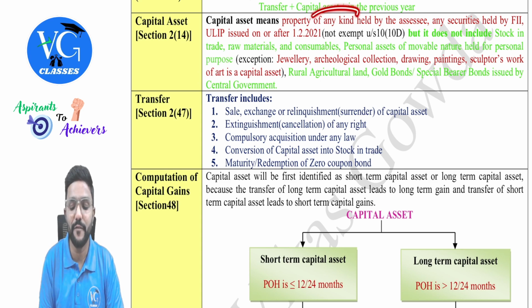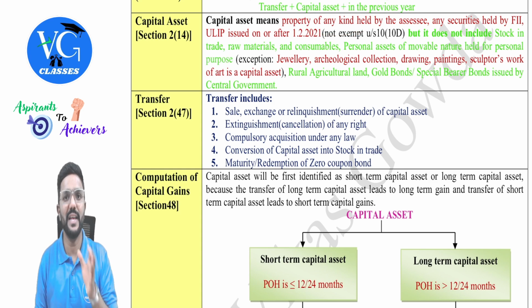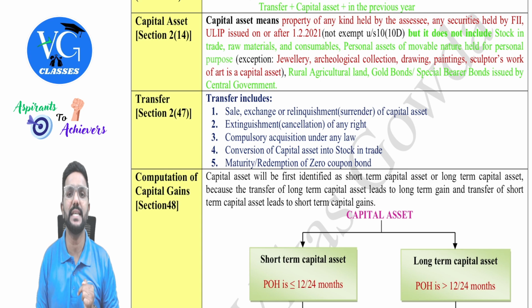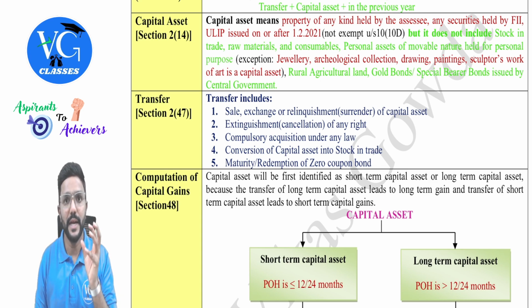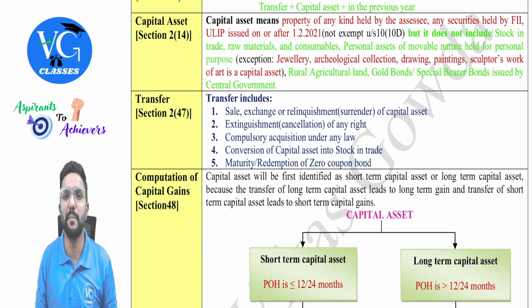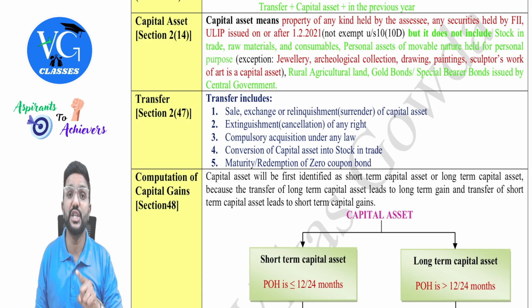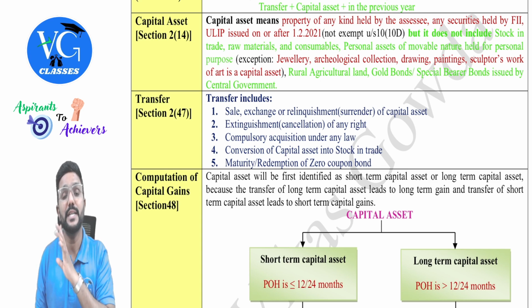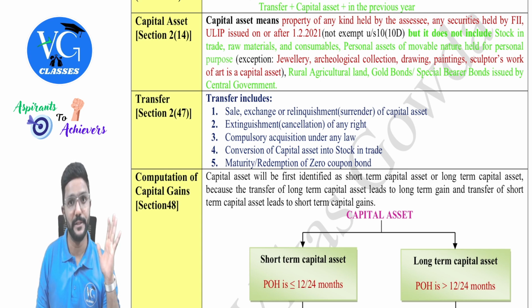Capital asset means property of any kind held by the assessee. Whether he is using it for personal purpose or business purpose doesn't matter. But if an assessee is using an asset or property for business purpose, he will be claiming depreciation on that asset under section 32, and it will be forming part of a particular block, guys. And if such an asset is sold, then we will just reduce the sale value from the block and we will not calculate profit or loss on sale of an individual asset when the assessee is following the WDV method. But only when section 32 fails, immediately section 50 will pitch in to compute capital gains.